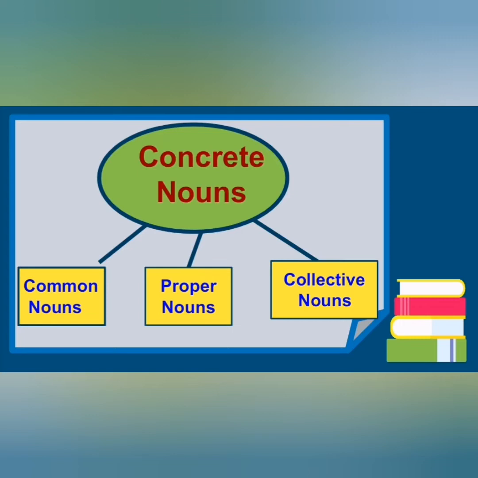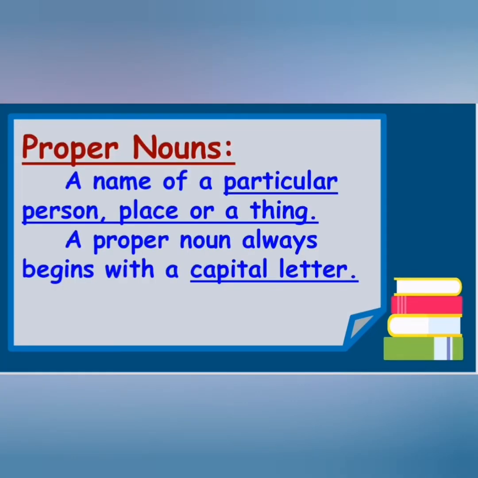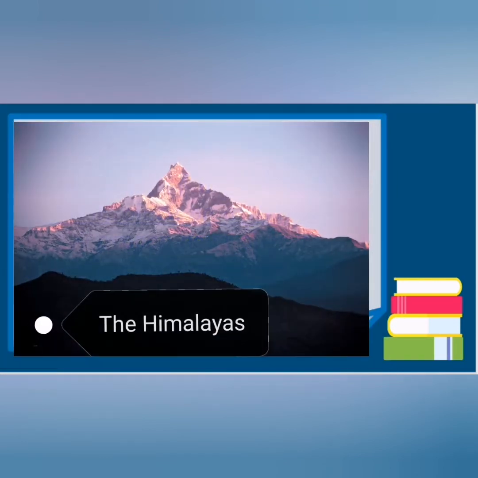So coming to the first topic, the proper nouns. A proper noun is a name of a particular person or place or thing. When we are pointing to a particular person or a thing or a place, it will be a proper noun. Besides, the names of mountains, rivers, seas and oceans are usually considered proper nouns. A proper noun always begins with a capital letter. For example, if I am pointing out a particular mountain like the Himalayas, then Himalayas is a proper noun and it will always start with a capital letter as I am talking about a particular mountain.